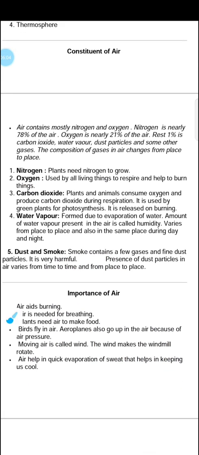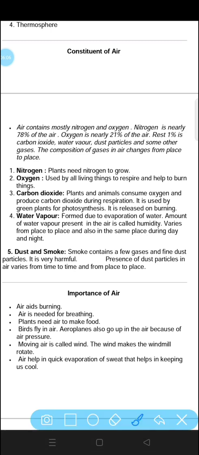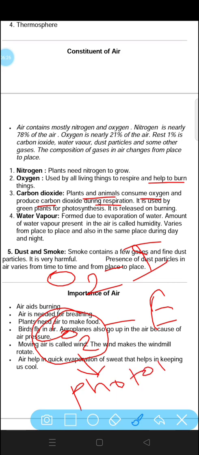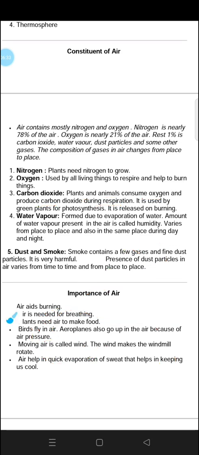Used by all living things to respire and help to burn things. Next is carbon dioxide. Plants and animals consume oxygen and produce carbon dioxide during respiration. As we have discussed, we used to inhale O2 and we exhale what? Carbon dioxide. Plants take this carbon dioxide for photosynthesis, and by photosynthesis they produce O2 and we will get the O2 again. So this is what happens with carbon dioxide and oxygen.